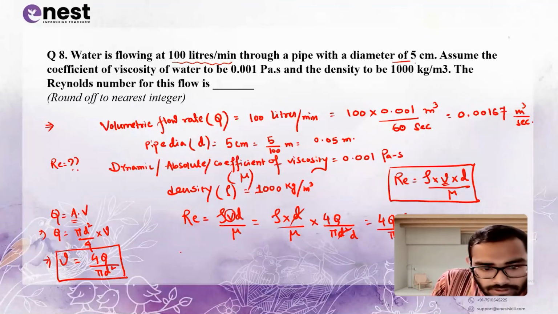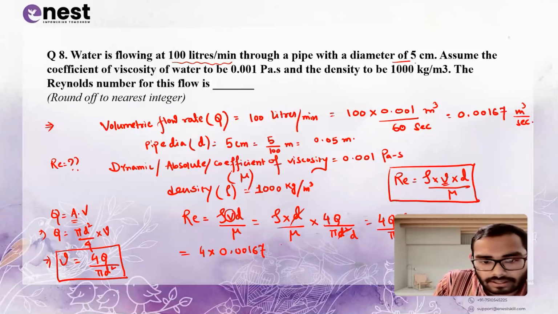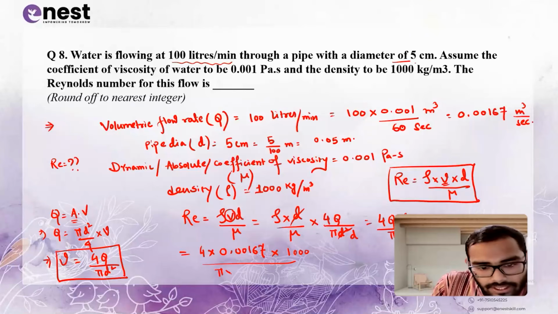Just put the values. 4 into Q, which is 0.00167, into rho, which is 1000, upon pi. You can put 22 upon 7, or you can put 3.14, or you can put directly pi also. Next, mu. What is mu?